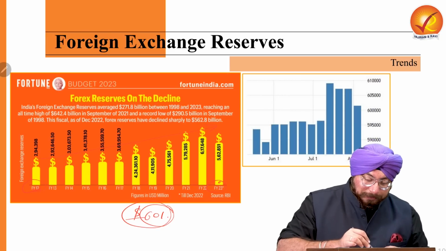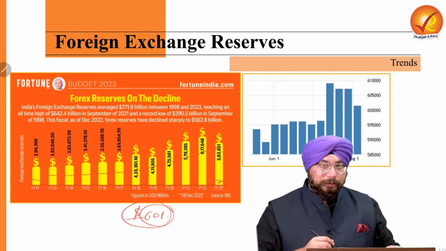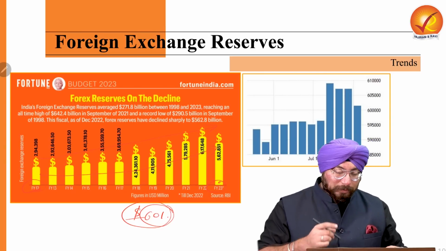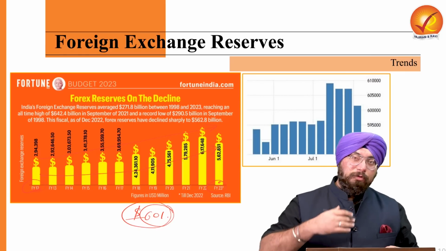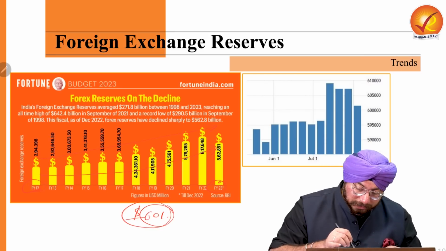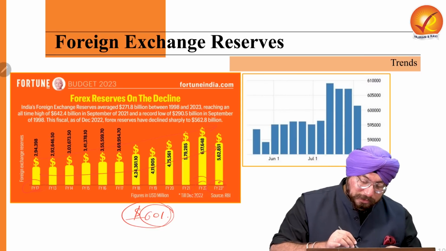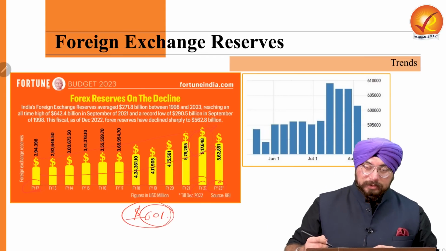During the time of COVID, or during the lockdown, our foreign exchange reserves skyrocketed, and during the financial year 2022, they also surpassed $617 billion.